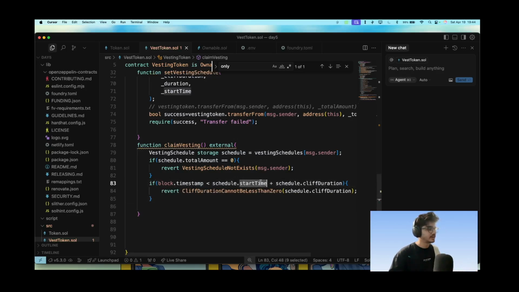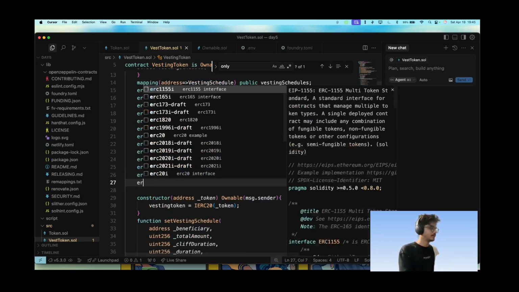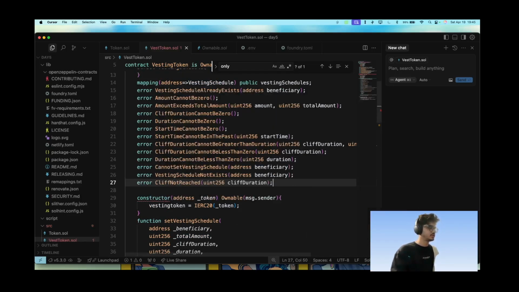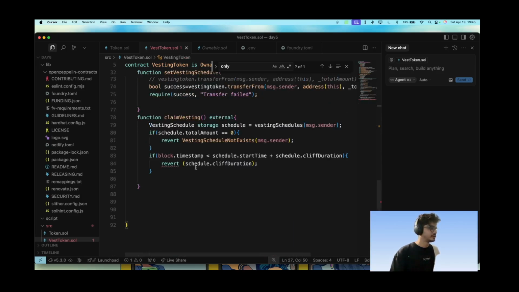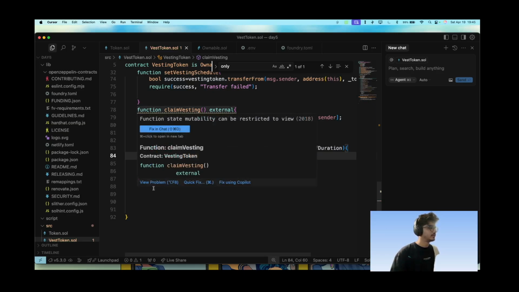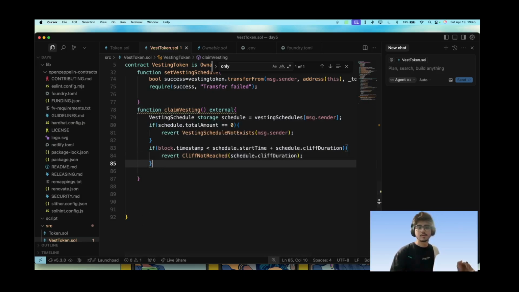The schedule.startTime and schedule.cliffDuration. So cliff duration cannot be 0. What does this signify? That the cliff is not being reached here. So we need to make a new error called error CliffNotReached, and we will return with the cliff duration, and we will revert with CliffNotReached. That's it.